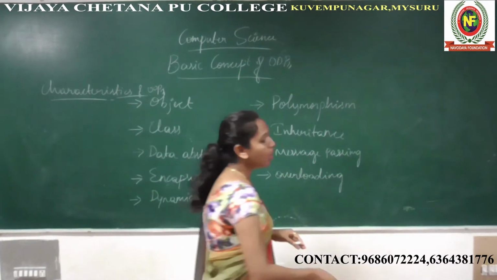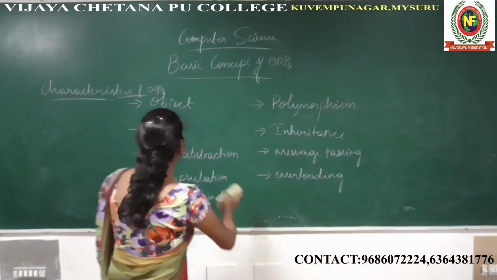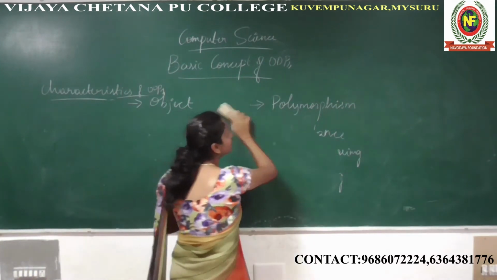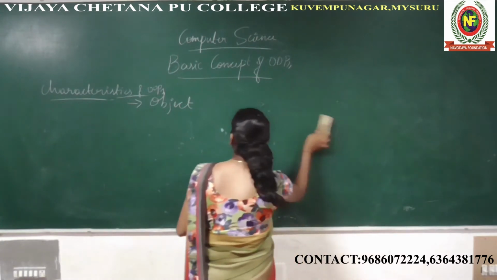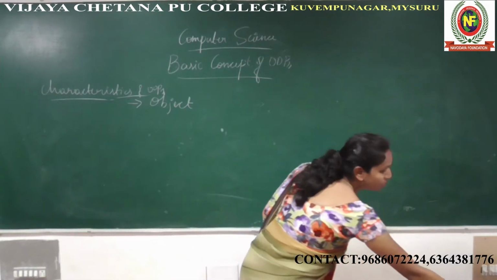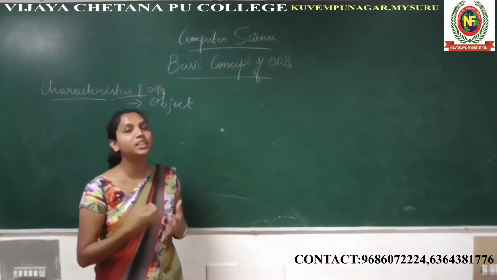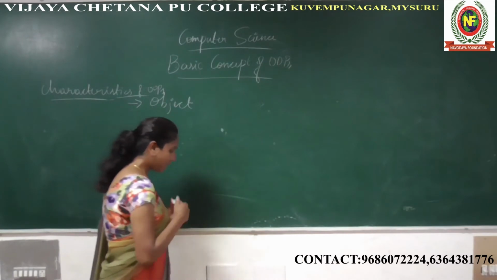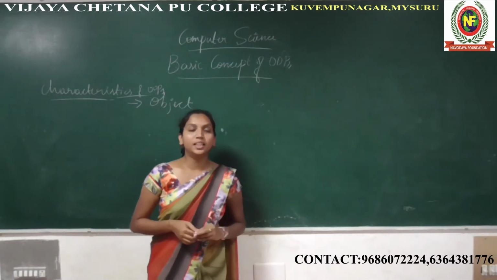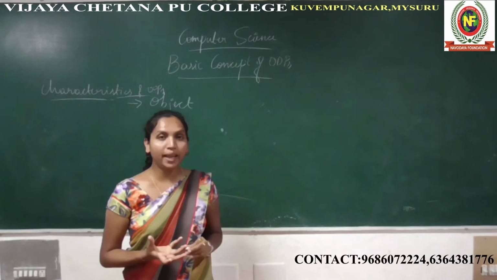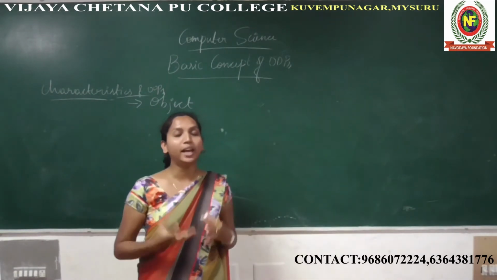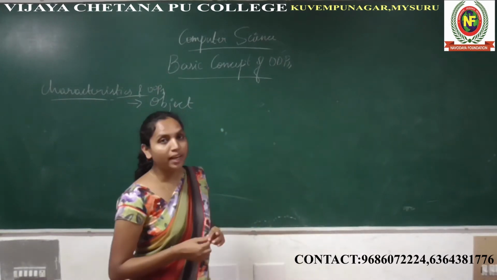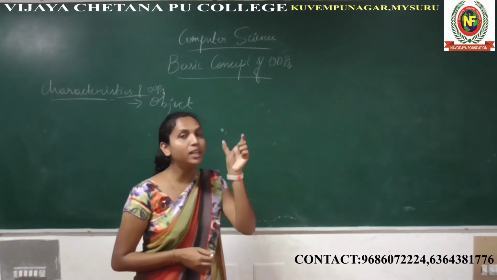The first one is object. In the last class, we discussed object, right? So what is an object? I explained that an object is nothing but a name, place, or table of data. For example, student is an object.